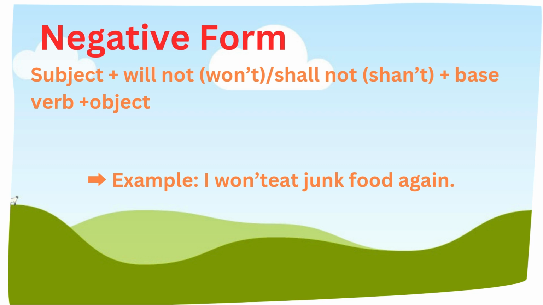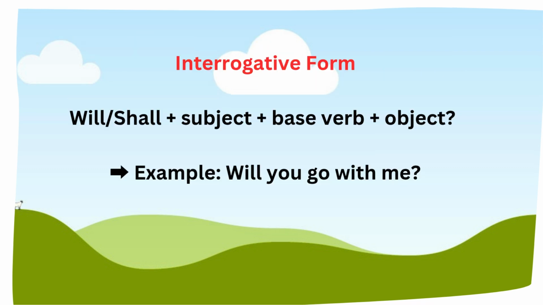Negative form: subject plus will not, won't, shall not, shan't, plus base verb plus object. Example: I won't eat junk food again. To make it negative, just add will not or won't before the verb.